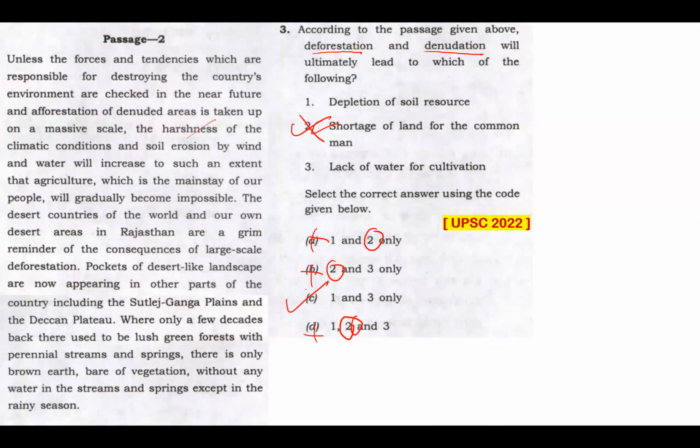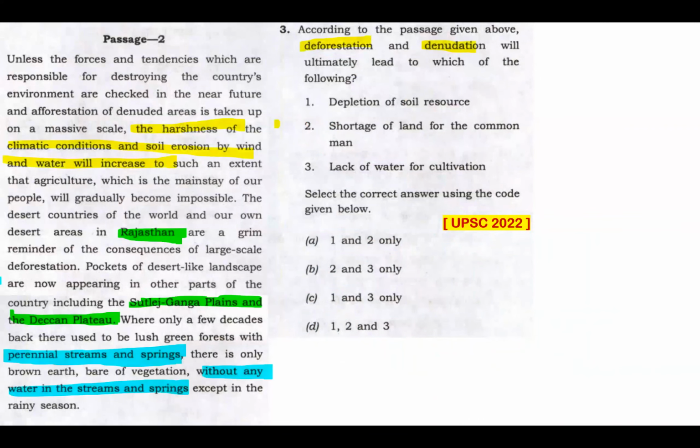And when I read my passage again, if that is necessary, I can be reaffirmed that statement 1 and statement 3 will follow from this passage. So based on my elimination, option C is my answer. I'm more convinced about eliminating than selecting the right answer. So sometimes this works out in UPSC questions.